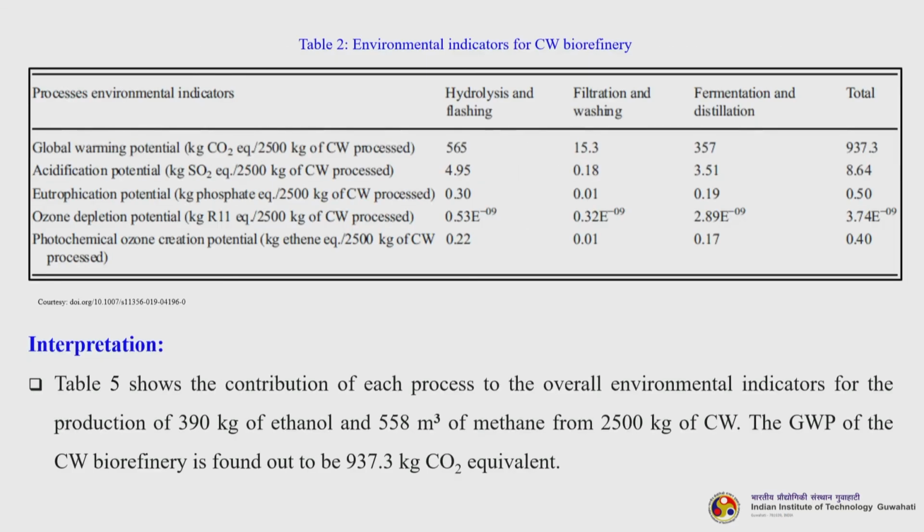So, this table will give you an understanding about the environmental indicators for this particular CW biorefinery. You can see the global warming potential, in kilograms of carbon dioxide equivalent per 2500 kilograms of CW that is processed. From hydrolysis and flashing it is 565, filtration and washing step it is 15.3, fermentation and distillation is 357, total is 937.3. That is 937.3 kilograms of carbon dioxide equivalent per 2500 kilograms of CW that is